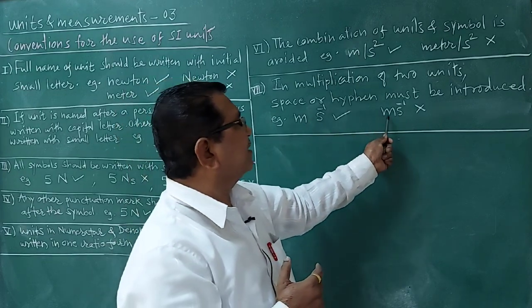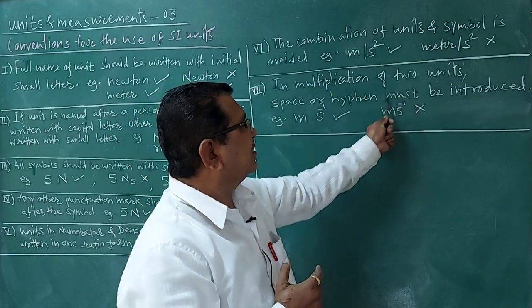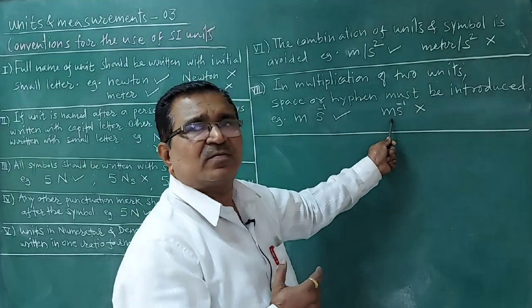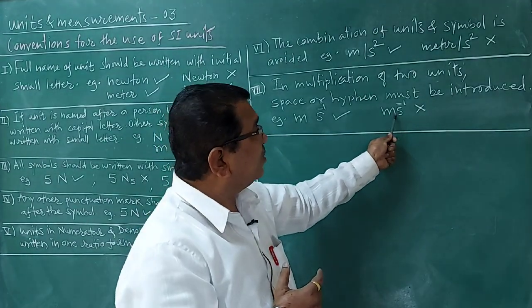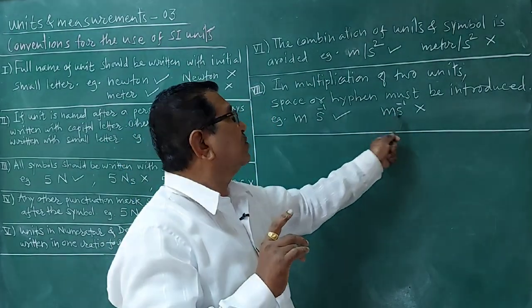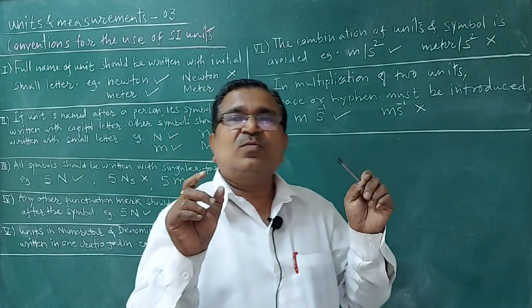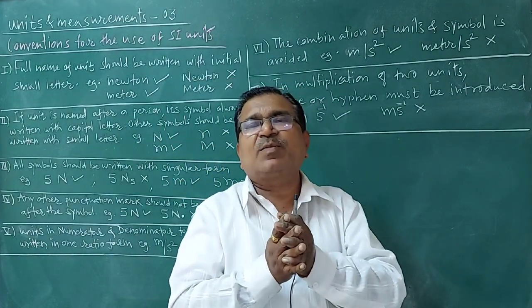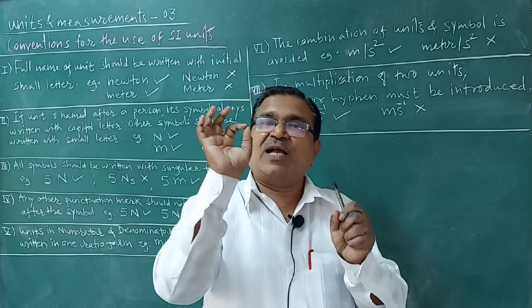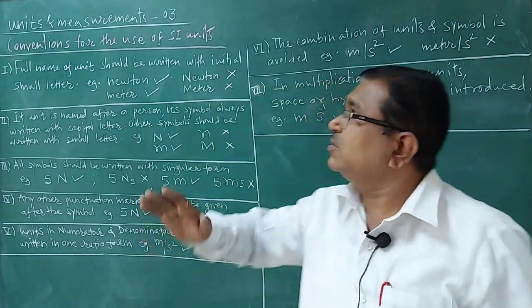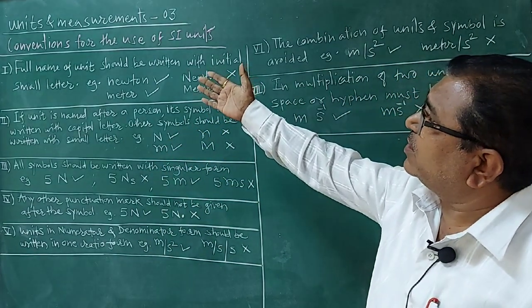If you have written it like this, Nm, the pronunciation is also correct, but it is wrong, because no space is there. This is correct. So if two units are multiplied together, then there must be a space or hyphen between the two units. So this is all about what we have to learn.